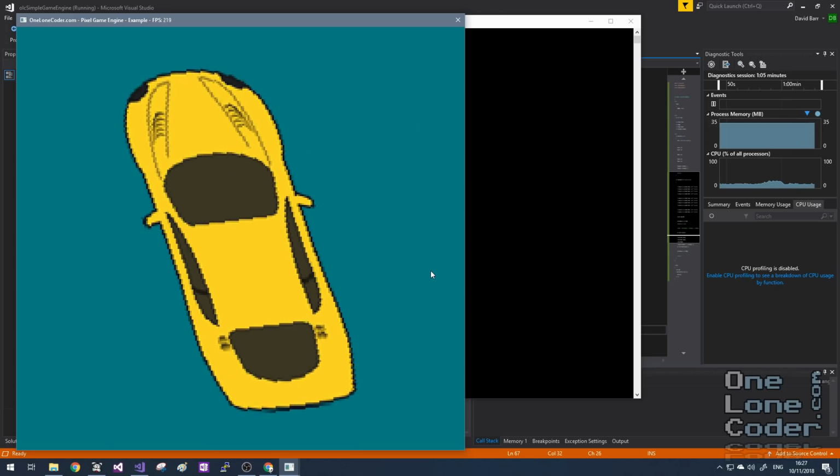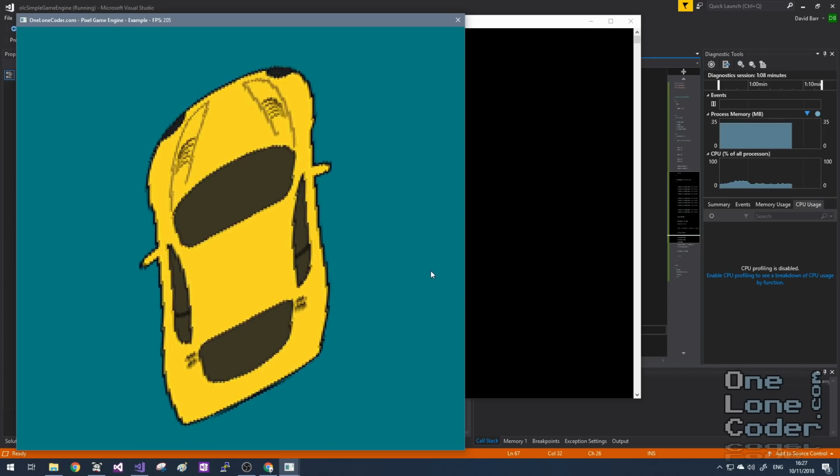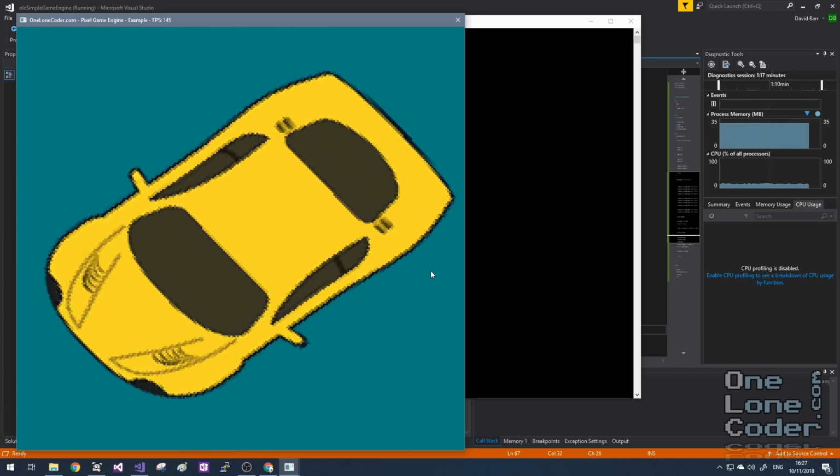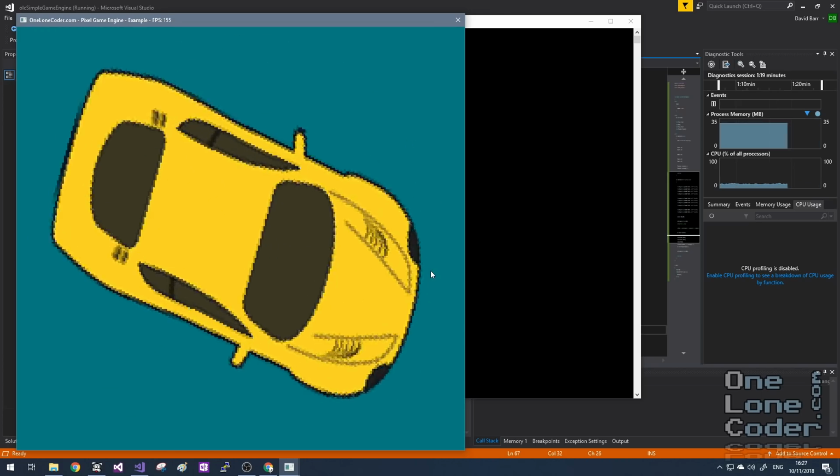Shears are a bit weird. I don't know how useful they are, but they can be used for sort of wobbly effects. But certainly, the ability to rotate and position and scale sprites on a screen is really important. And so in this video, I want to introduce the code to implement an affine transform.